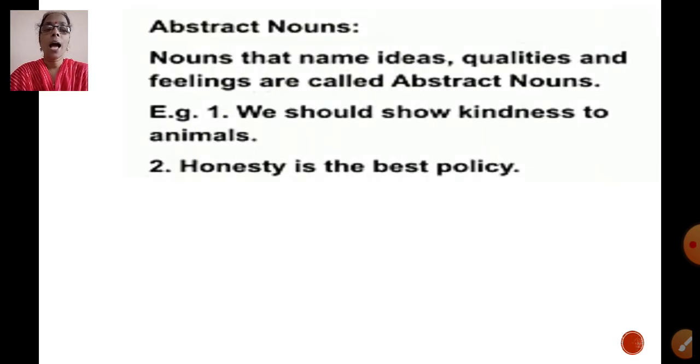Next, we have abstract nouns. What is an abstract noun? Nouns that name ideas, qualities and feelings are called abstract nouns. For example, we should show kindness to animals. Which is the abstract noun in this? Correct, kindness. Then, honesty is the best policy. Here which is the abstract noun, children? Honesty. These are all abstract ideas which we cannot see.